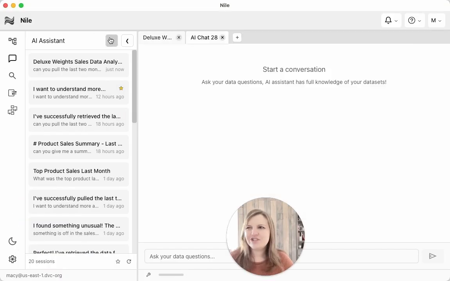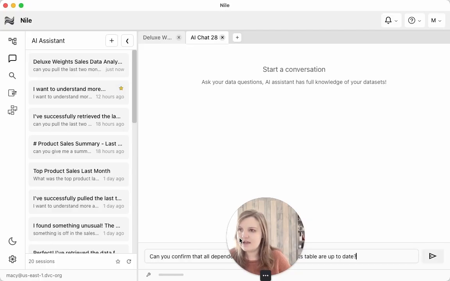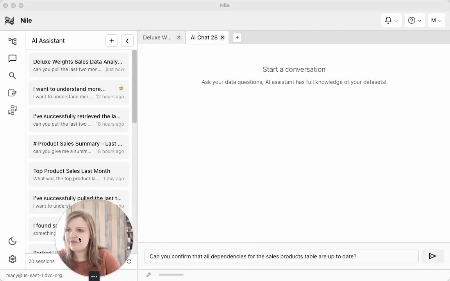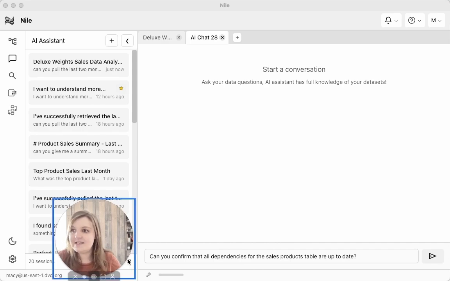And I'm going to actually just start a new chat so that we can see that the context sticks, regardless of if you're in the current chat or you want to know a new one. So here, I noticed that my data seems slightly off. The actuals seem to be a little funky to me, given what my forecast was. So I'm actually just going to ask Nile, can you confirm that all the dependencies for my sales product table are up to date?